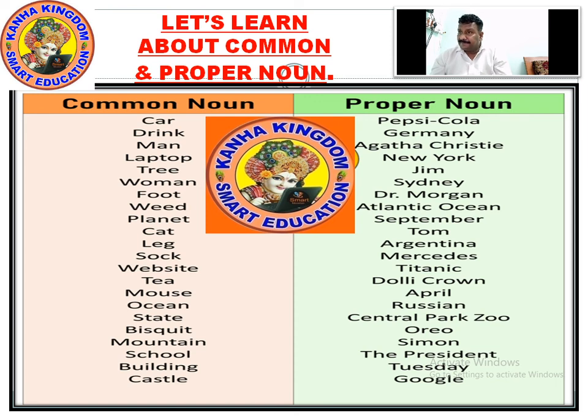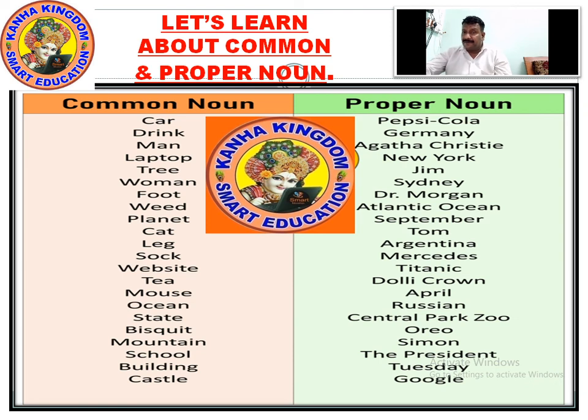Atlantic Ocean is a proper noun. September is a proper noun. Tom is a proper noun. Argentina is a proper noun. Mercedes is a proper noun. Titanic is a proper noun. Dolly Crown is a proper noun.